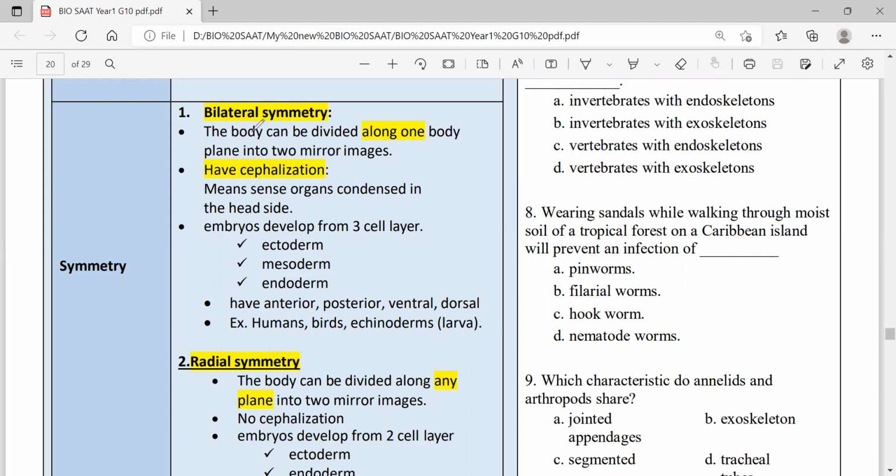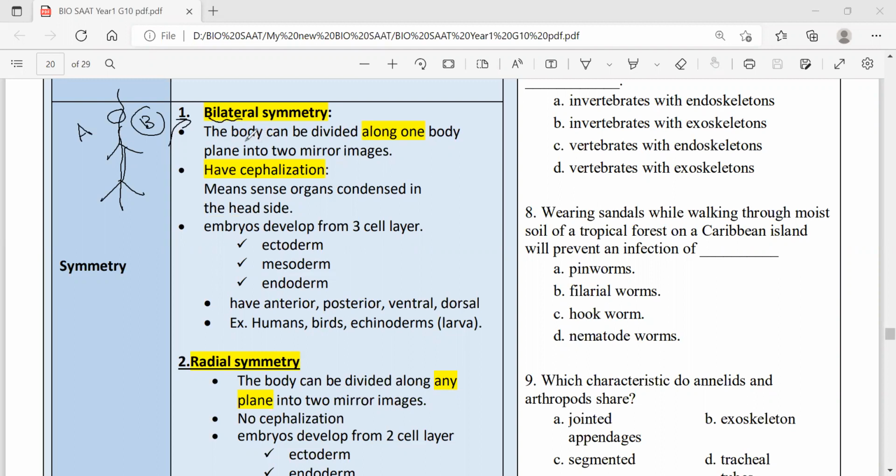If you can divide the body into two mirror images, as in humans, imagine you cut yourself with a knife into two halves, half A and half B. In the mirror, it's identical. Because it can be divided along only one plane, we call this bilateral symmetry. We humans have bilateral symmetry.